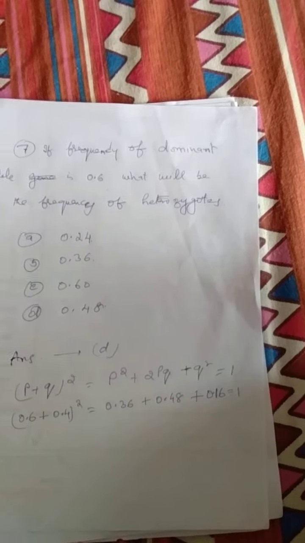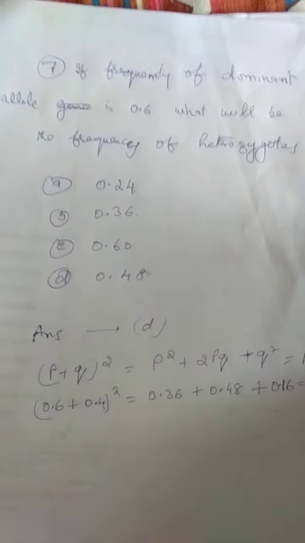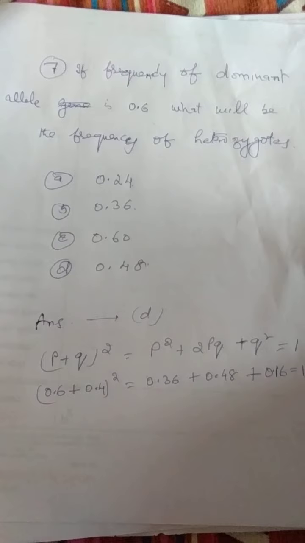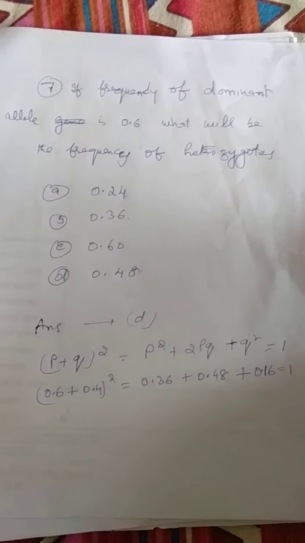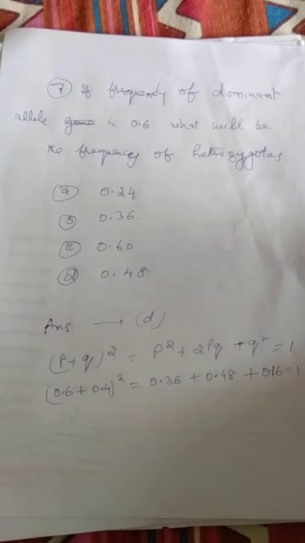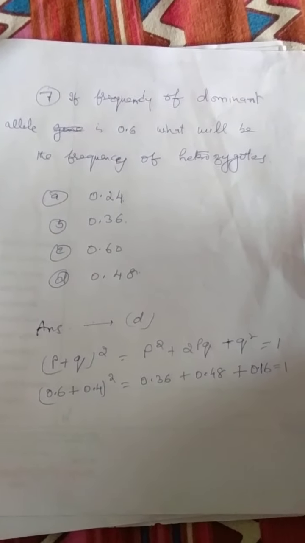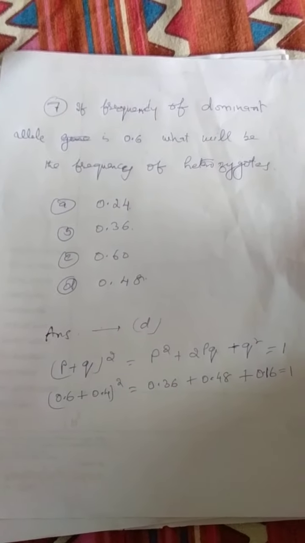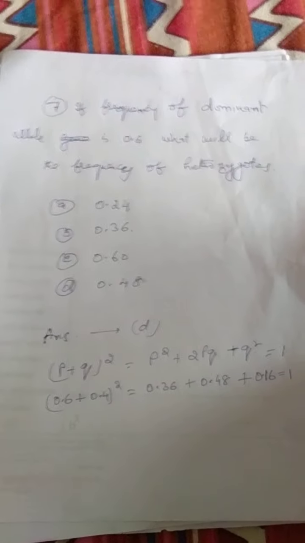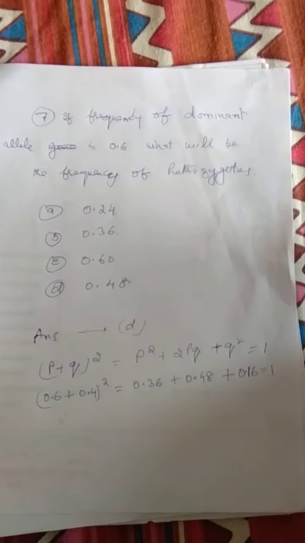We know every gene has 2 alleles, one dominant and one recessive. Here the frequency of dominant allele is given, that is 0.6. Since p + q = 1, the frequency of recessive allele will be 1 minus 0.6, that is 0.4.